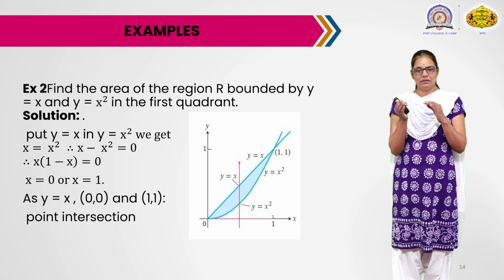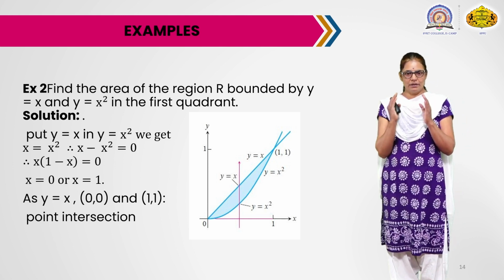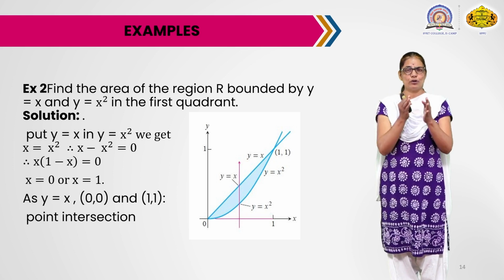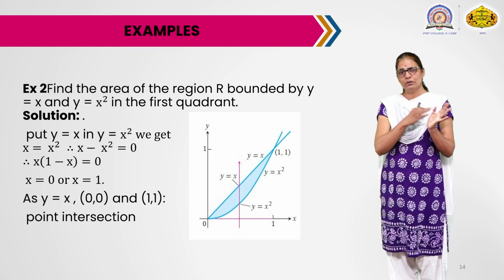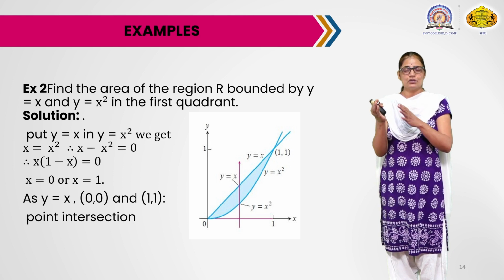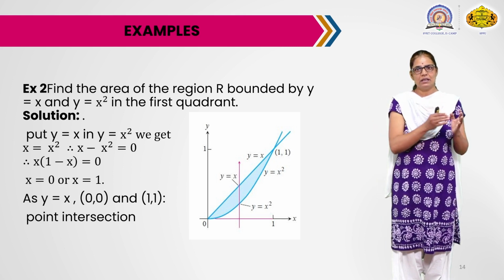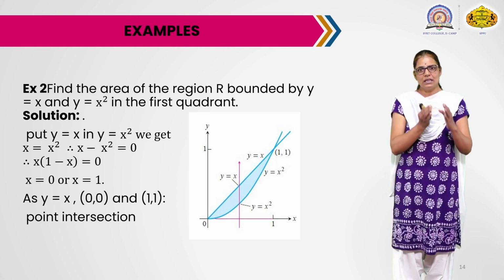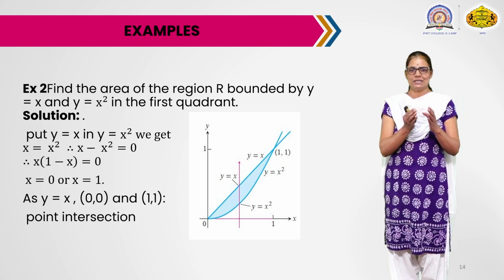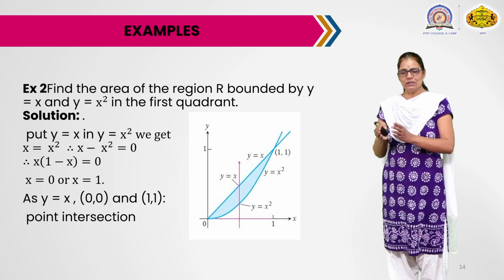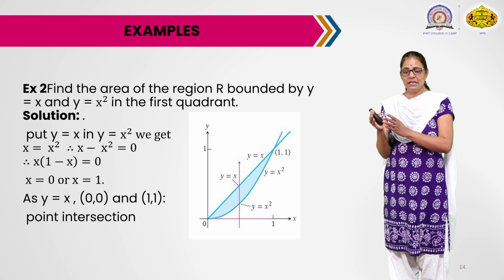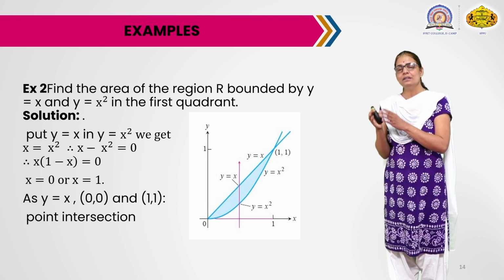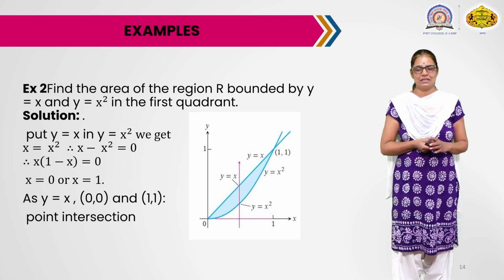Similarly, to decide the limits for x, we draw all vertical lines covering the whole region R. So we consider the leftmost vertical line and the rightmost vertical line of the region. The leftmost vertical line is the y-axis, so its equation is x equals 0, and the rightmost vertical line passes through the point (1, 1), so its equation is x equals 1.